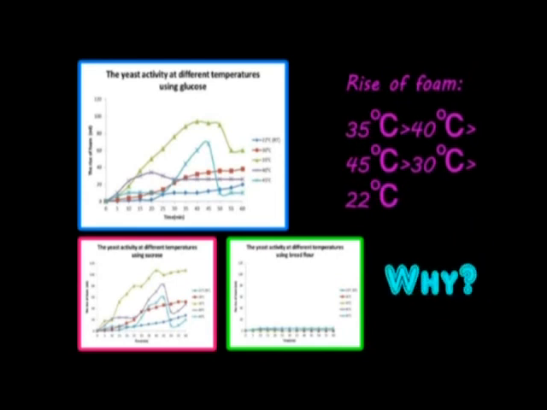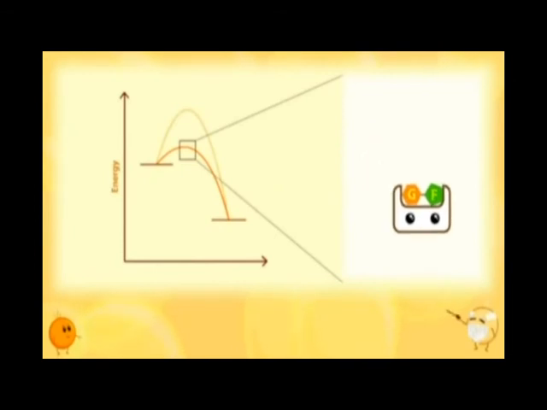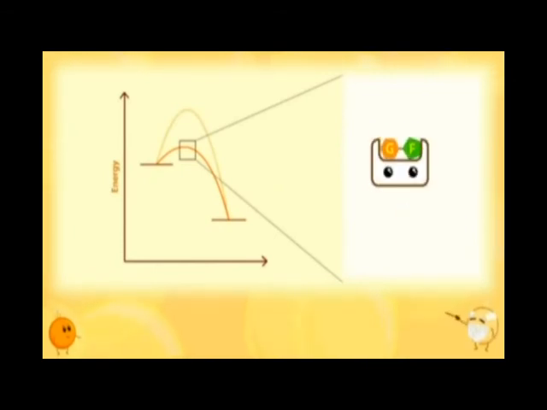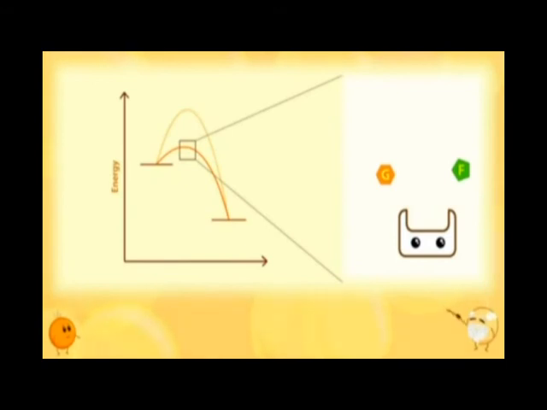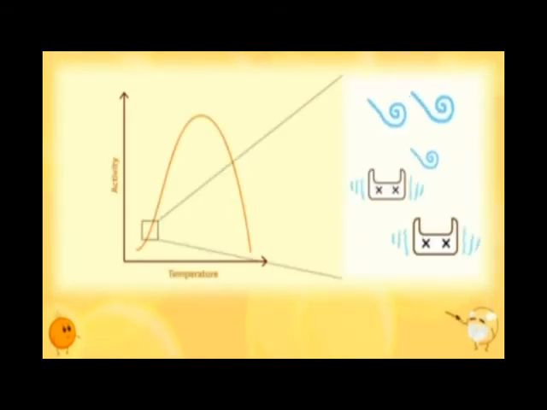What's the reason behind? It can be explained by the enzyme activity. An enzyme is a biological catalyst that speeds up the reaction by lowering the activation energy. At 22 to 30 degrees Celsius, the enzyme activity is so low that they cannot perform their function properly.